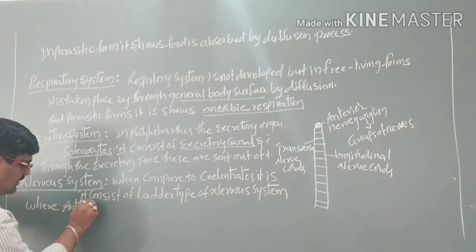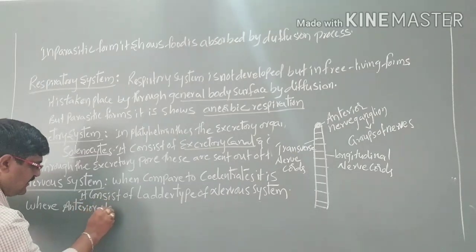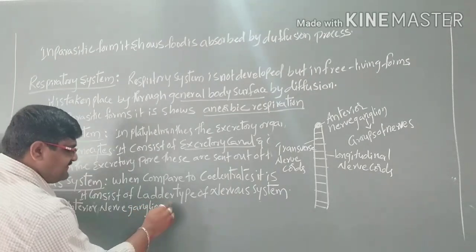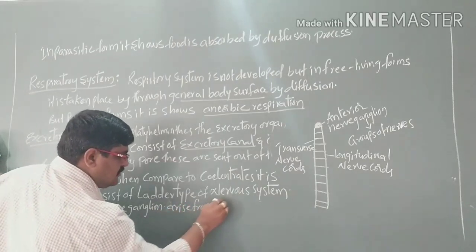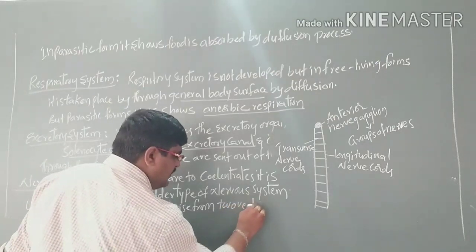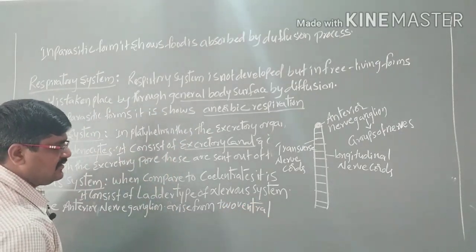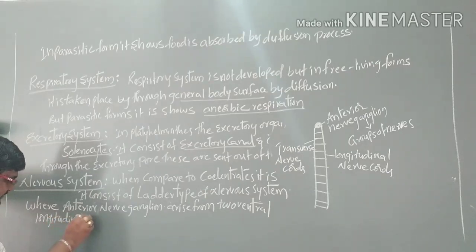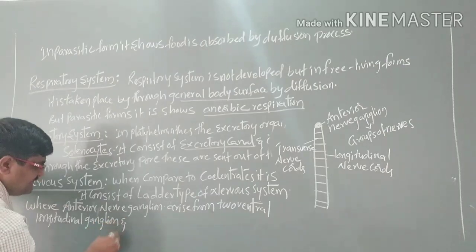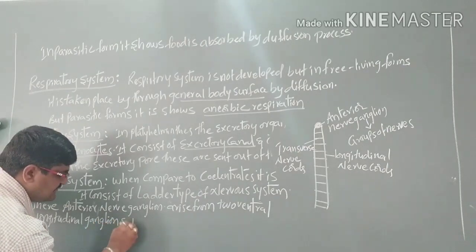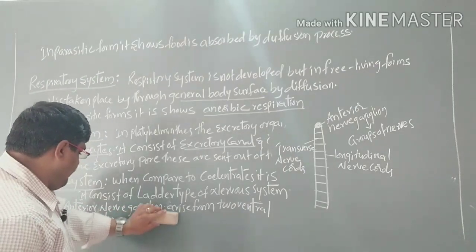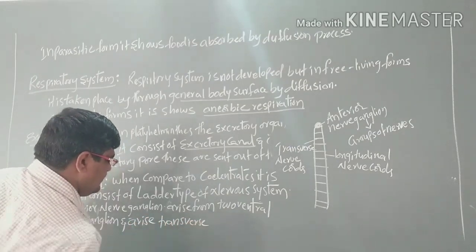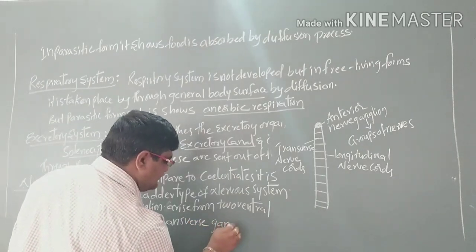Here we have the anterior neuroganglions, and from them arise two ventral longitudinal ganglions, and then arise the transverse ganglions or transverse nerves.